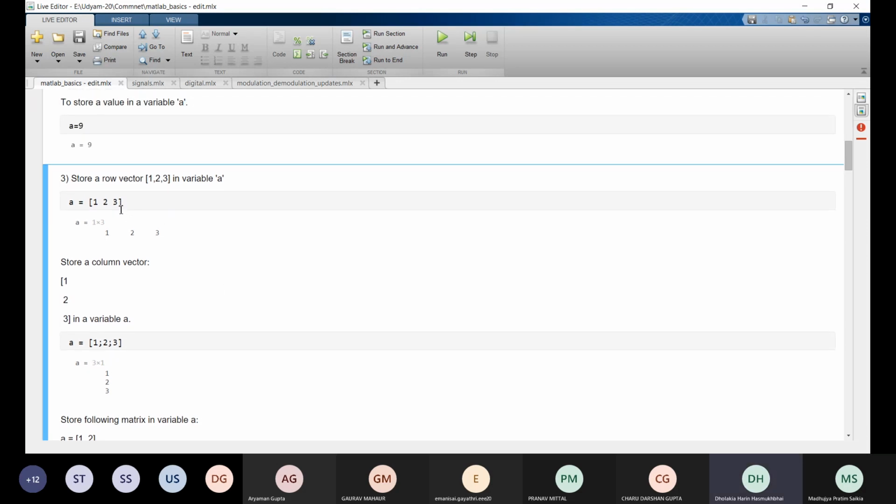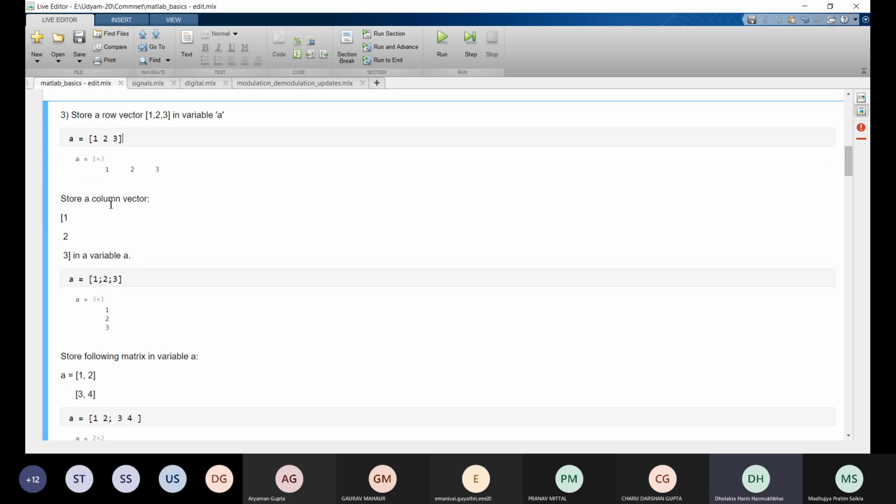Now we will see how we can define different types of variables. Like how can we assign a row vector? If we do a equal to square bracket 1 2 3, then our row vector of 1 to 3 is assigned to variable a. So a is a matrix of 1 cross 3, a row vector having values 1 to 3.